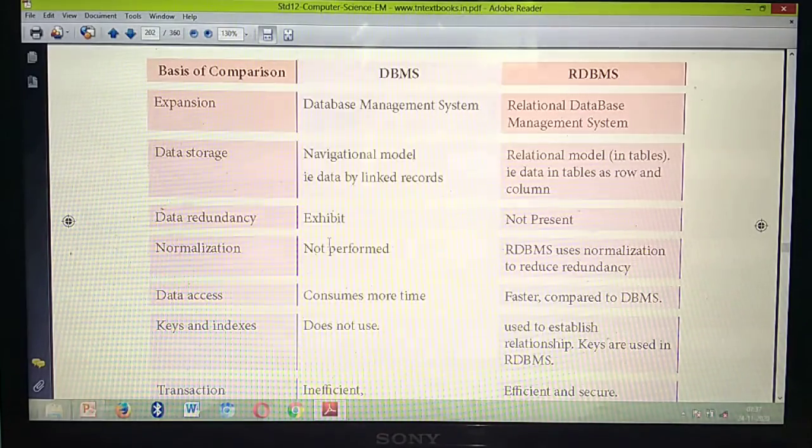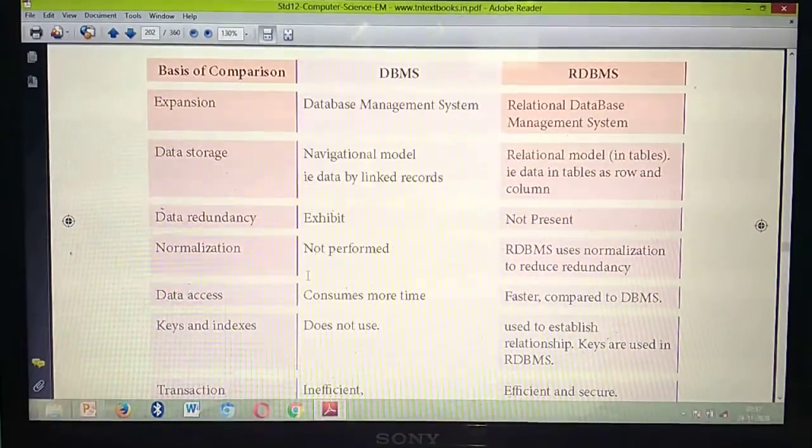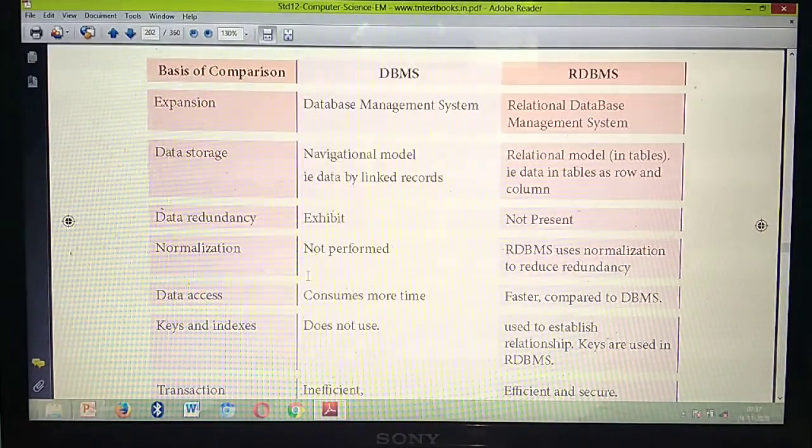Understand? Yes. Next one is data access. What do you mean by access? Taking the data from the database. Compared to RDBMS, in DBMS the time consumption is very high. In RDBMS the time consumption is very low compared to DBMS, and you can access the data fast.